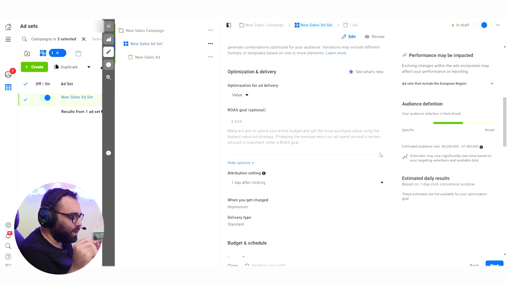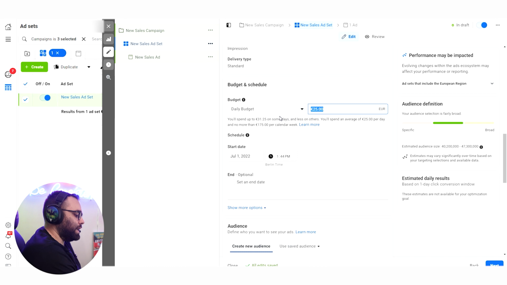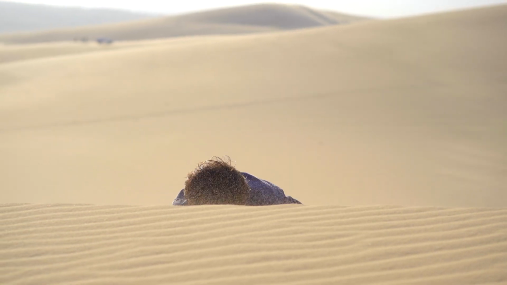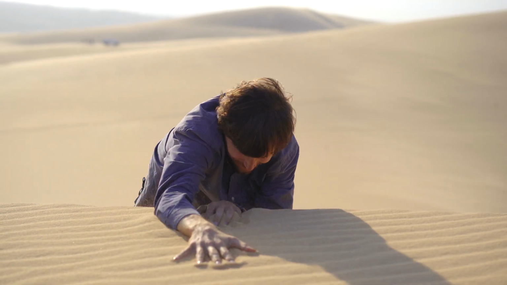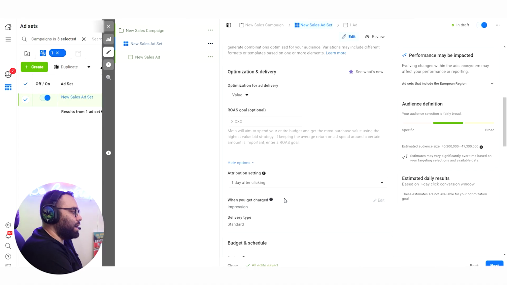Now, this used to be a very volatile method, but before the iOS changes, super effective. And the good part with this is that you can put a very big budget like $200 and it's not going to spend it. Every day is a constant struggle, okay? It's trying to get sales again every day, and it's resetting and it's using only the previous day results.